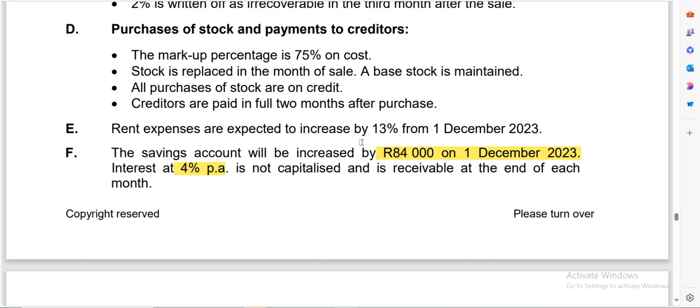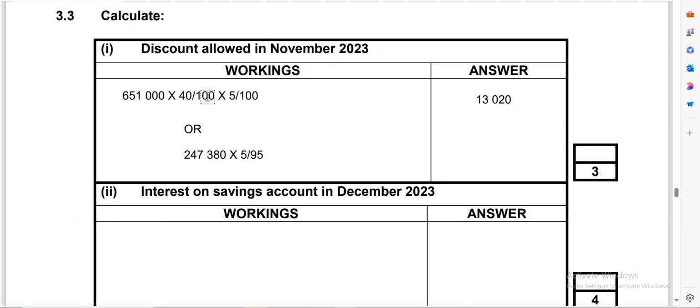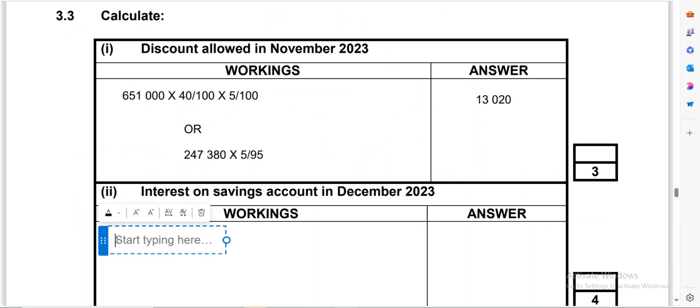So what they are going to receive is that 1,200 plus the interest that they will earn from this fixed deposit. So we're going to say 84,000 multiplied by 4 divided by 100, and then multiply by 1 divided by 12 because we are dealing with 1 month.